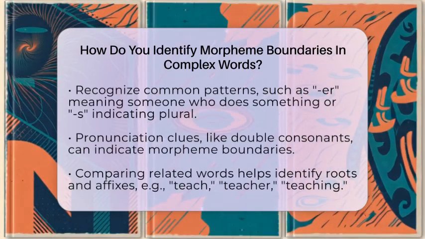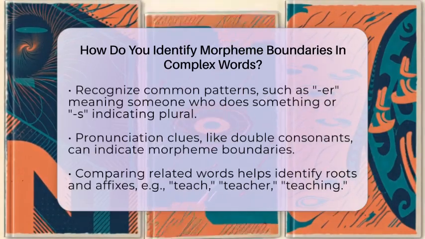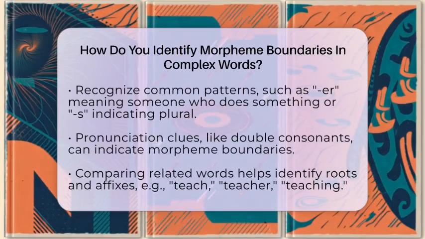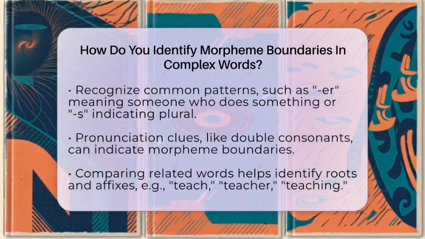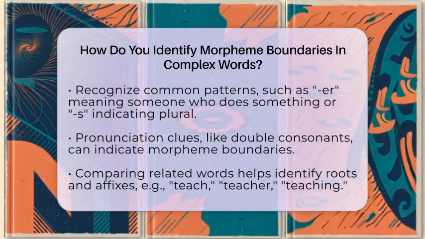Sometimes pronunciation or spelling clues help. For example, in running, the double N signals the boundary between run and ing. Letter changes across boundaries can also show where one morpheme ends and another begins.